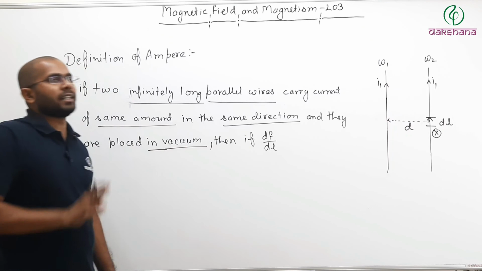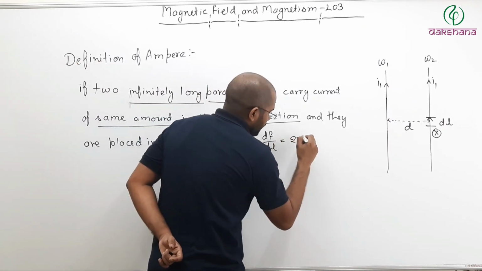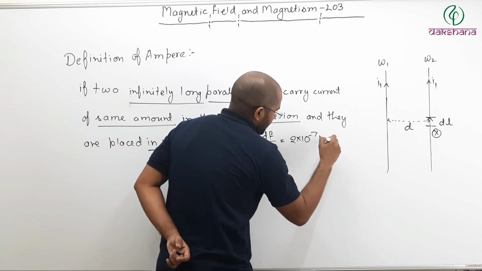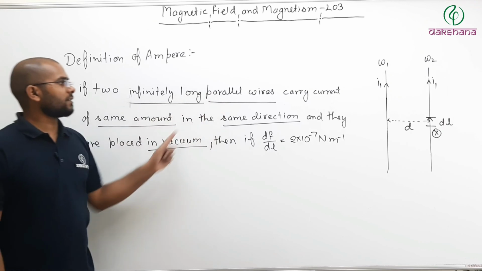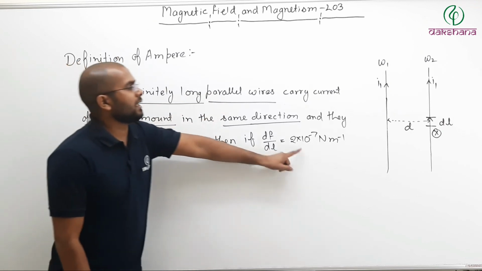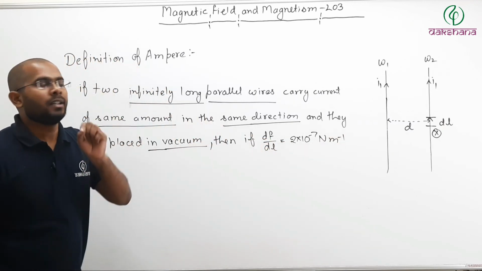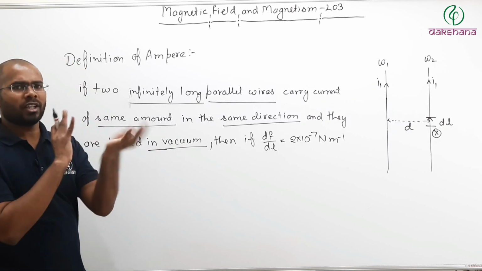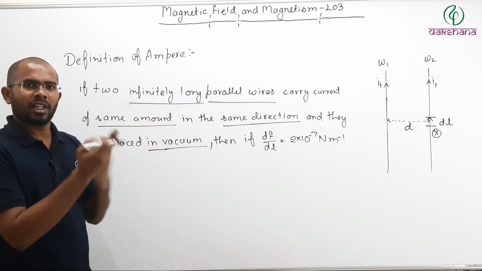then if dF by dL is equal to 2 into 10 to the power minus 7 Newton per meter, meaning after all these conditions are applicable, then if dF by dL is equal to 2 into 10 to the power minus 7 Newton per meter. Now remember, this can be on any of the wires, because dF by dL is equal and opposite.